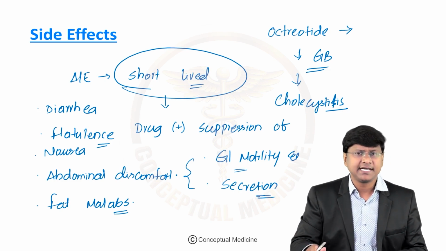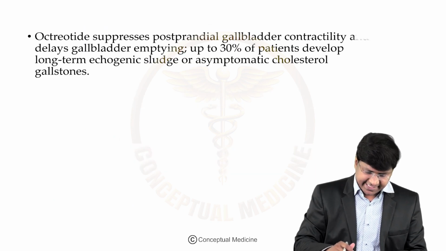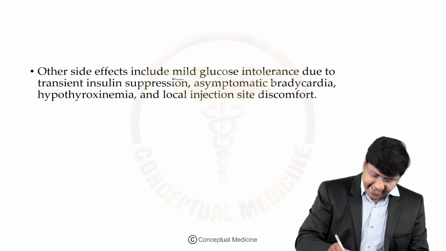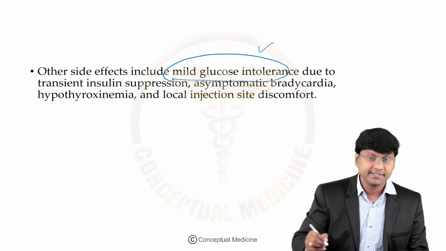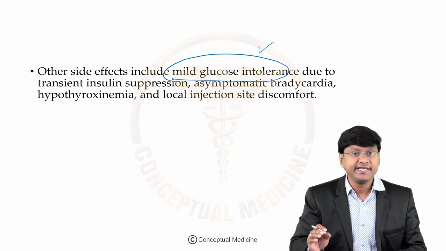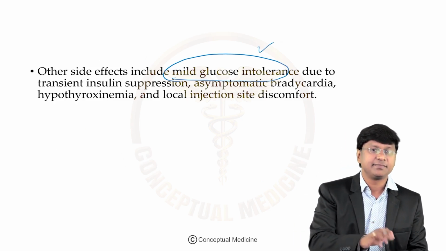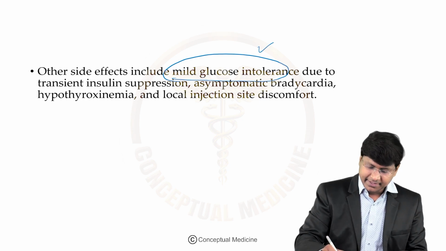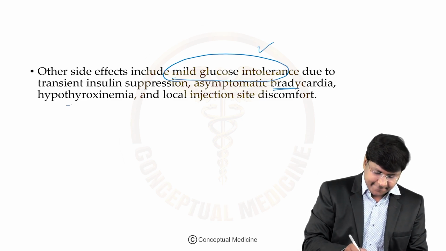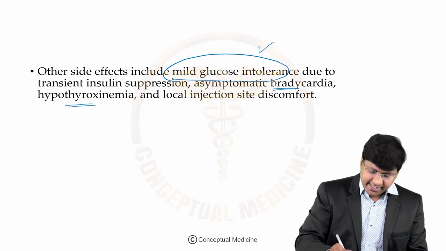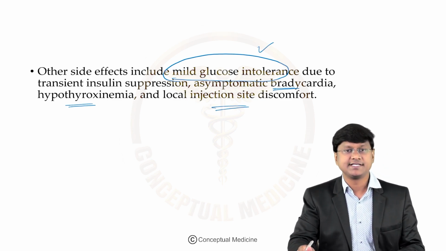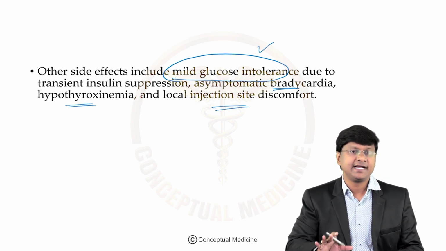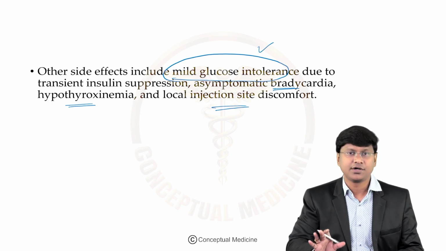And what are the other side effects? They include mild glucose intolerance, which is due to transient insulin suppression by your octreotide. And there can be asymptomatic bradycardia, hypothyroxemia and local injection site discomfort. So these are the adverse effects which can be seen with your octreotide.